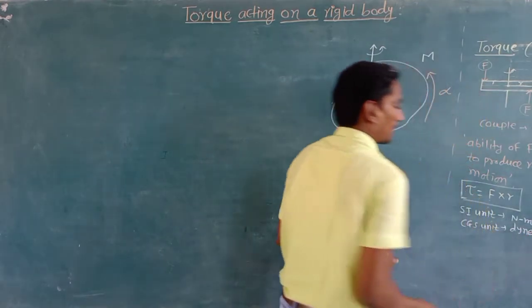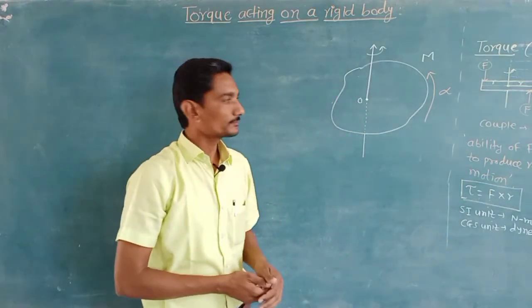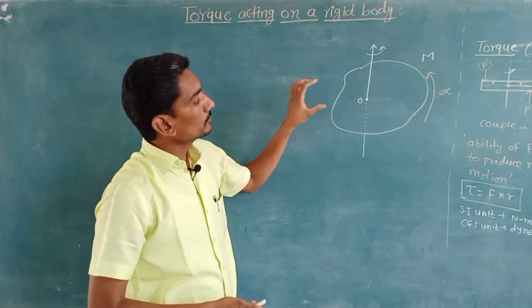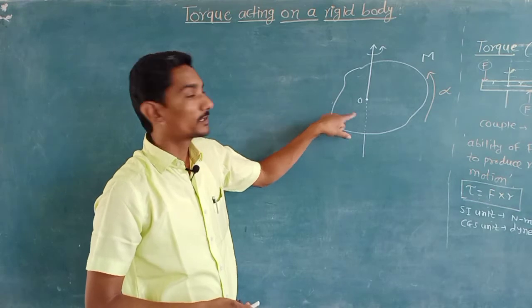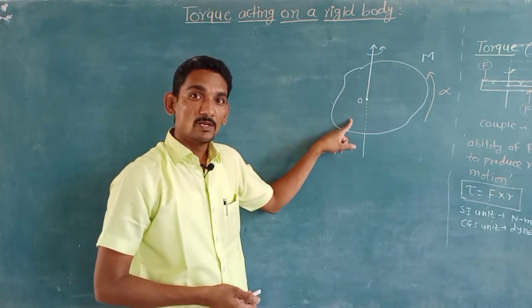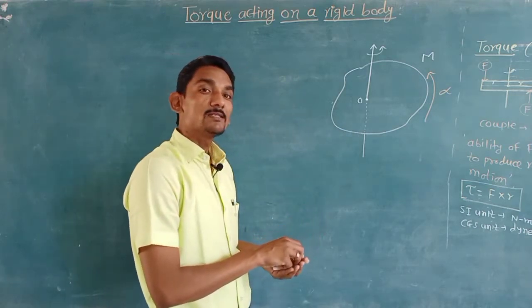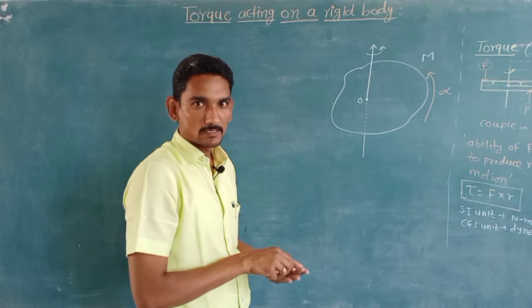It is the CGS unit for the measurement of torque. Okay. Now we have to determine the torque for this rotating rigid object or rigid body. For that purpose we have to consider that the body consists of n number of particles.